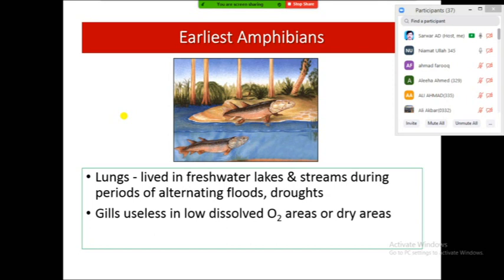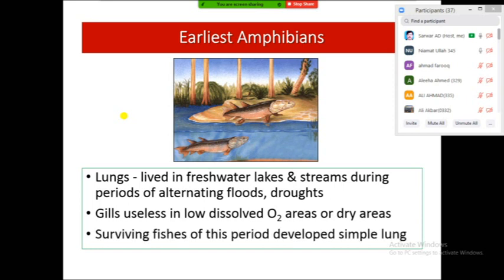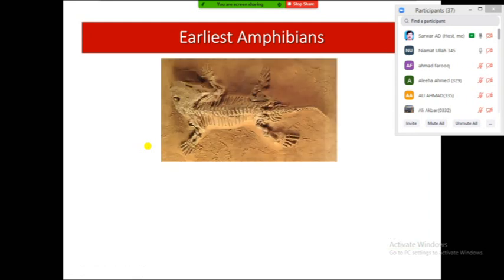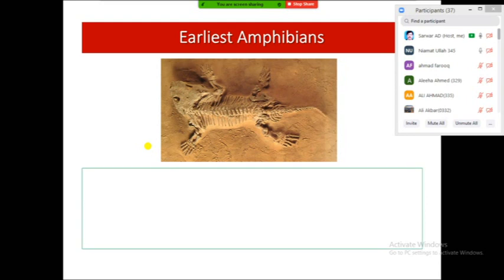Gills are useless in low dissolved oxygen areas or dry areas. Surely when there is no water and the area is fully dried out, gills will be useless and the animal will die in low oxygen areas. Surviving fish of this period developed simple lungs. Definitely, if lungs take over instead of gills, they give the fish the chance to survive the dry condition. Here, these are the fossils of ancient amphibians.